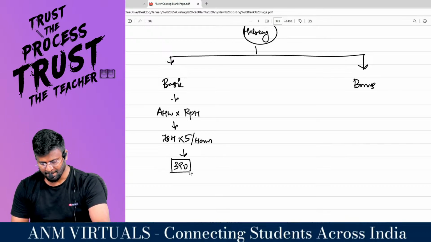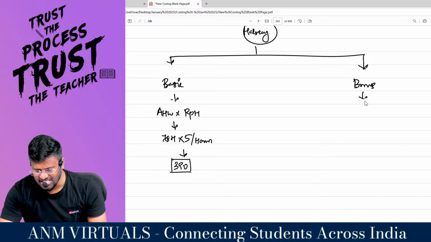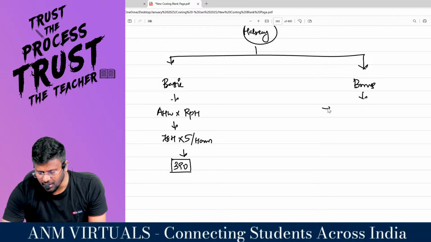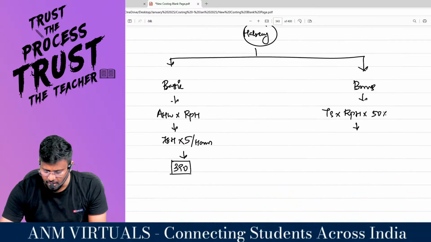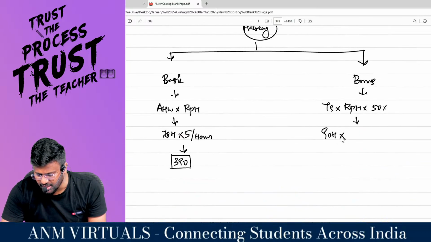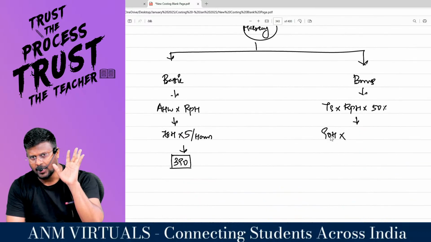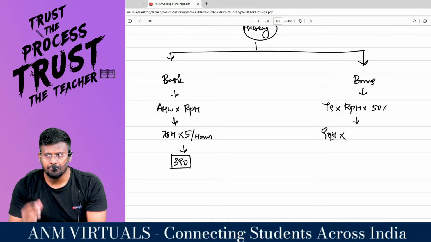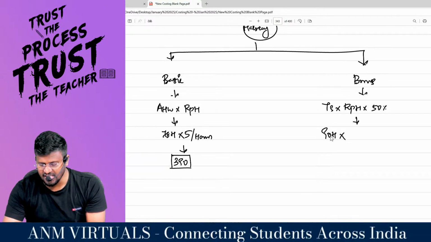Getting it? Now coming to the bonus, as per Halsey, whatever time saved into rate per hour into 50-50 is the ratio. What is the time saved, man? 90 hours is the time saved. For that, actually 60 rupees should have been paid, but the accountant paid 65.